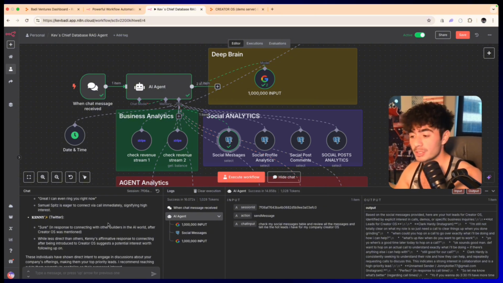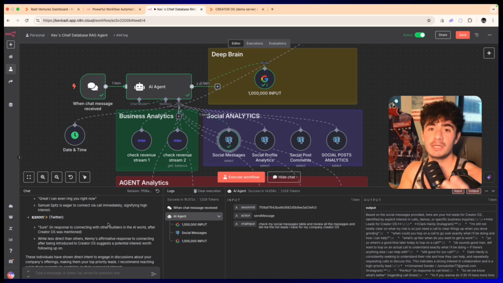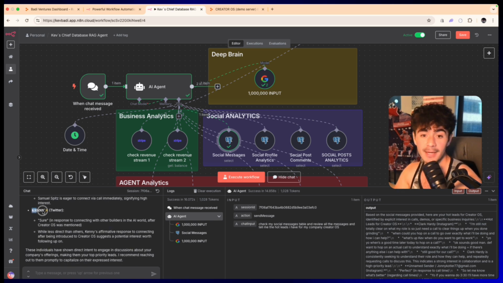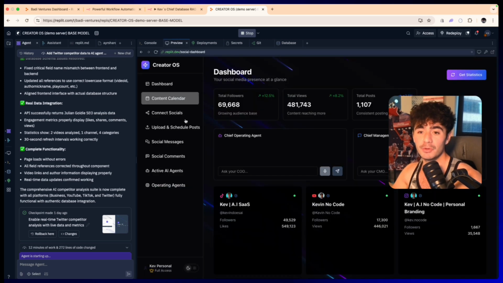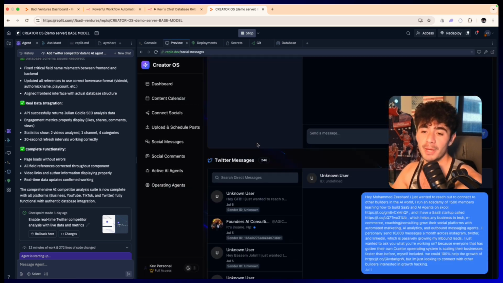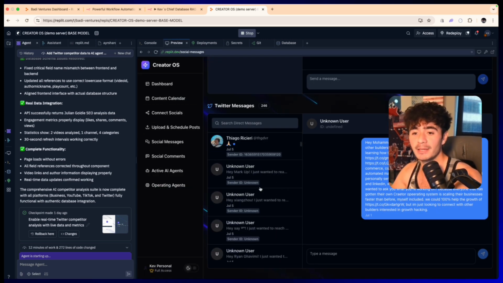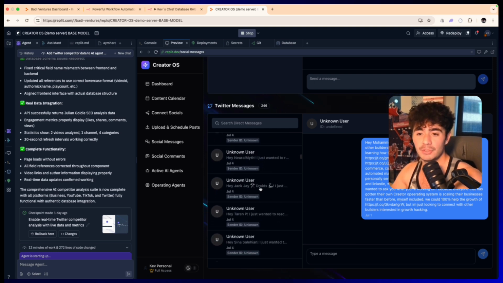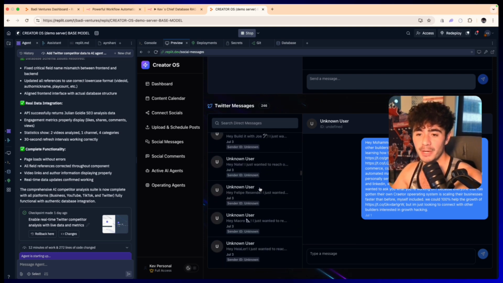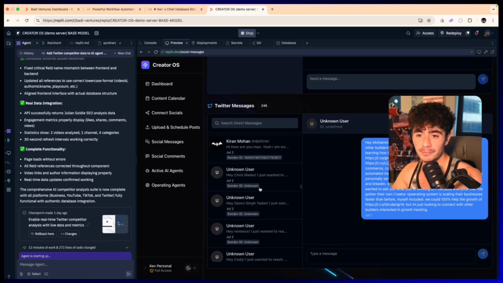But what's really awesome about this is I'm able to now see all of the hot leads for my offer. For example, Kenny is an actual lead that responded to my AI agent, and this CHIEF database agent was able to identify that this person wanted what we're selling. And if we go inside of Creator OS and we go to the preview and we go to the social messages, we can actually find that conversation with Kenny to verify that the CHIEF management agent is doing what we wanted it to do.